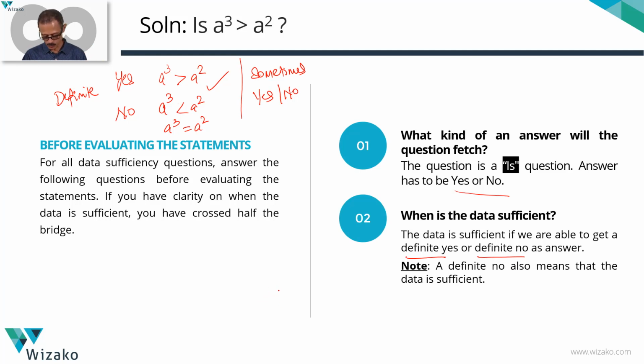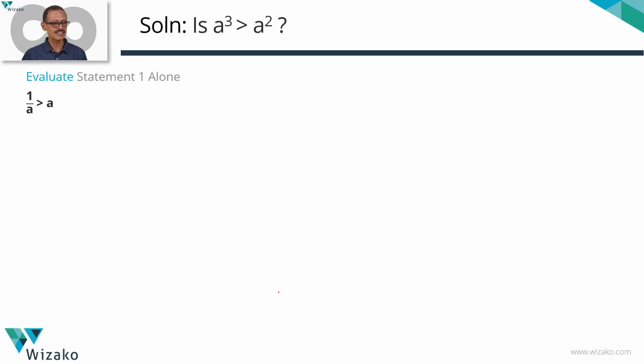Let's delve into statement 1. Statement 1 tells us that 1 by a is greater than a. A cannot be 0 because 1 upon 0 is not defined in the real number space. So we don't even have to contend with the possibility of a being 0. So a not equal to 0 is a given. There are 2 possibilities: a could be positive, a could be negative.